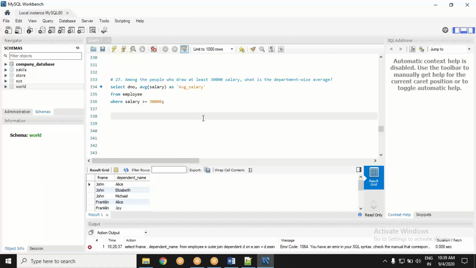Can you please repeat what you said about the indicators of where? I am saying the indicators which will point you in the right direction, the key differences between where and having clause.